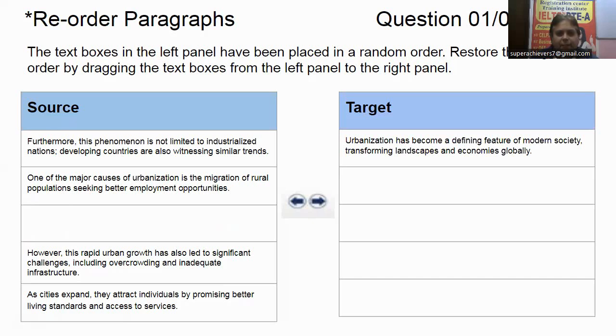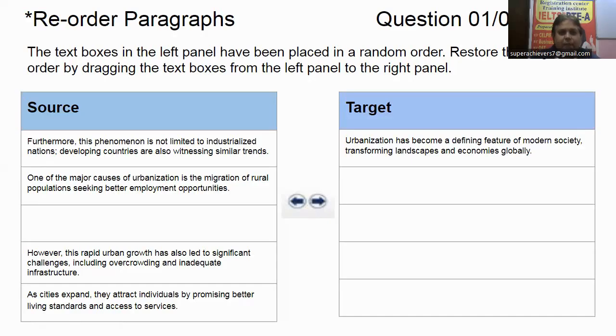Now we have to find the next statement. But the next statement must have a connectivity, a relationship with the introduction. The first statement is talking about urbanization, the introduction of urbanization. And if you check the first option in the question part, this phenomenon is not limited to industrialized nations. It is not related to the introduction of urbanization, right? So let us check the next one.